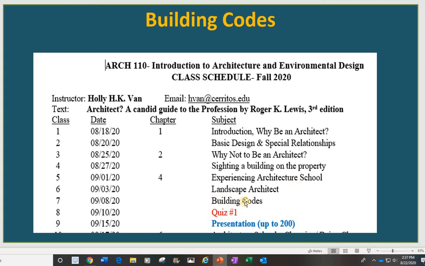Building codes is the last one covered in quiz number 1. So lectures 1 to 4, basic design, science, building, landscape, and building codes are covered in quiz number 1.